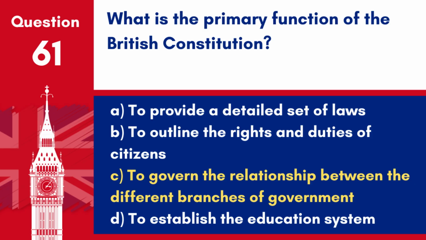Answer: C. To govern the relationship between the different branches of government. The primary function of the British Constitution is to govern the relationship between the executive, the legislature, and the judiciary.